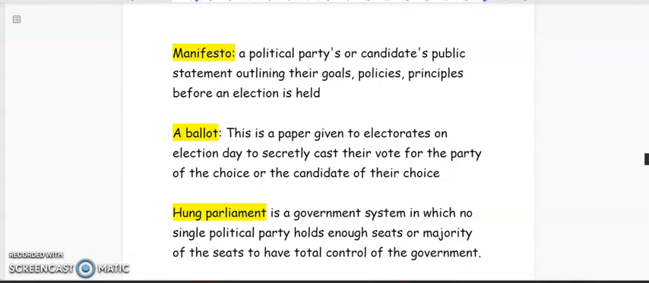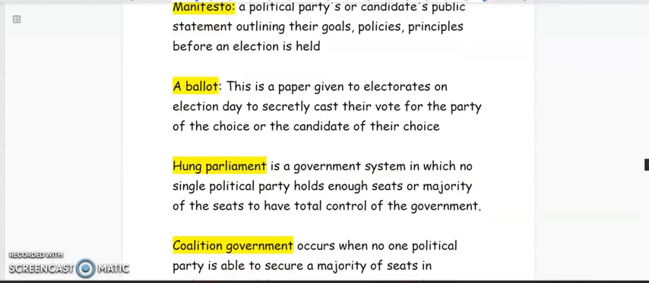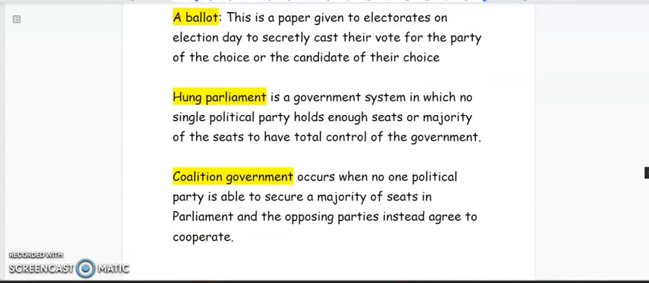Our next term is hung parliament. I know that this term may be new to a lot of persons, and you may be wondering, what does the term hung parliament mean? Well, a hung parliament, right, is a government system. In this government system, there is no single political party, right? So no single political party in a hung parliament holds enough seats, or holds the majority of the seats in parliament, to form a government or to have total control of the government, right?